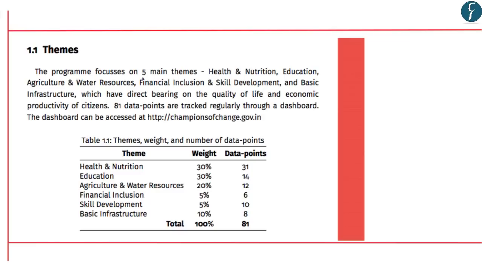This program focuses on 5 main themes, that is health and nutrition, education, agriculture and water resources, financial inclusion, skill development and basic infrastructure. All of these have been provided certain weightage with respect to ranking. For the purpose of ranking, health and nutrition has been provided 30% weightage, education 30%, agriculture and water resources 20%, financial inclusion 5%, skill development 5% and basic infrastructure 10%. So this is how delta ranking will be done on the basis of these performance indicators which have been allocated to these main themes.